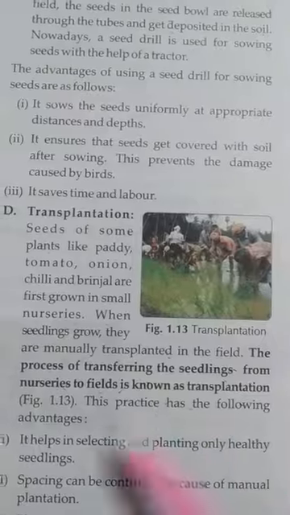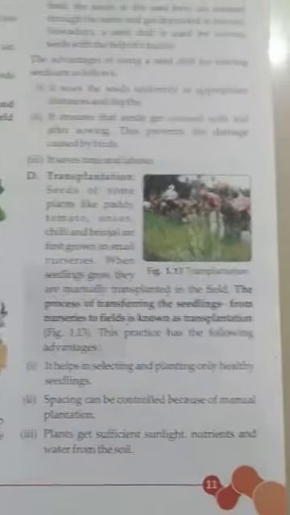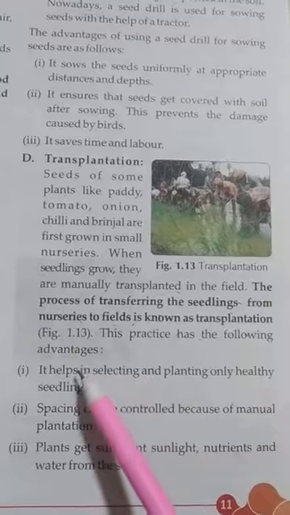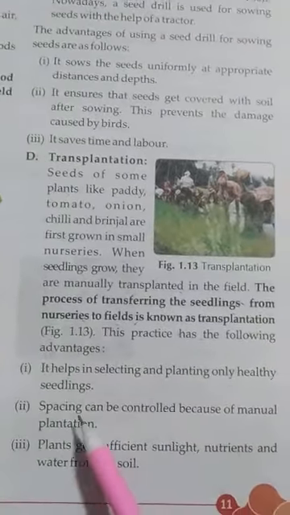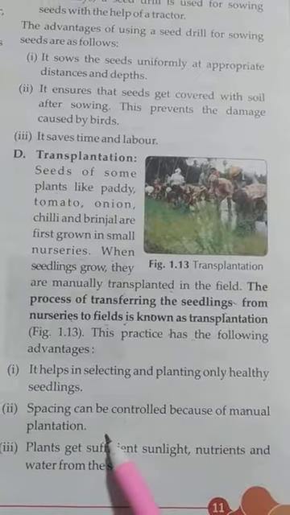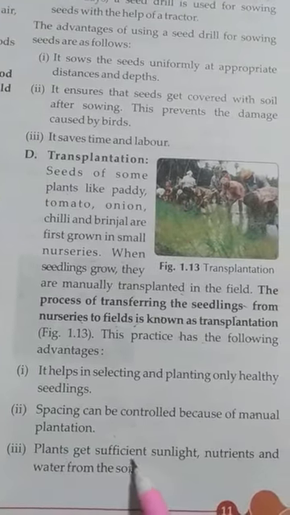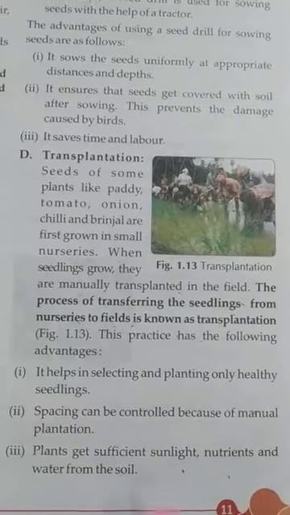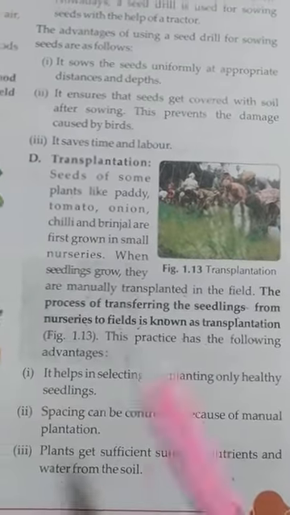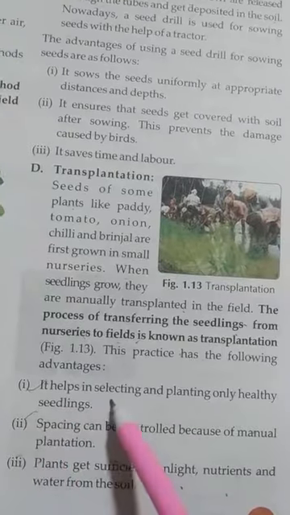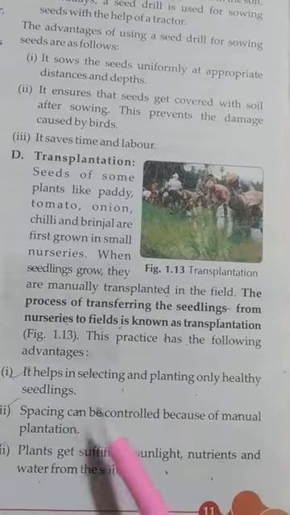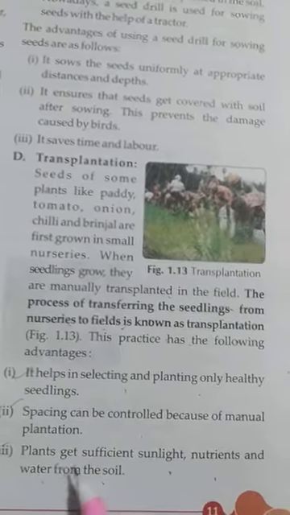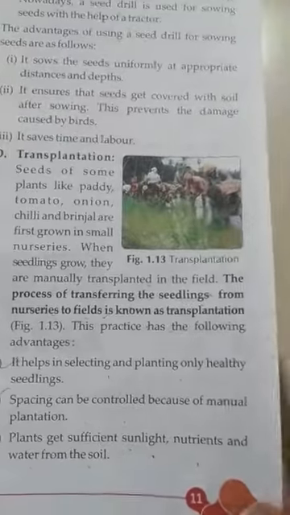This practice has the following advantages. What are the advantages of this transplantation method? It helps in selecting and planting only healthy seedlings. Second, spacing can be controlled because of the manual plantation. Third, plants get efficient sunlight, nutrients and water from the soil. These are the 3 advantages. First, it helps in selecting and planting only healthy seedlings. Second, spacing can be controlled. Third, plants can get efficient sunlight, nutrients and water from the soil.